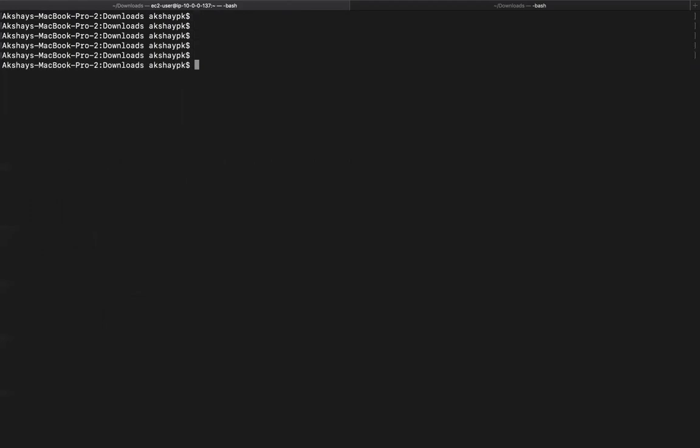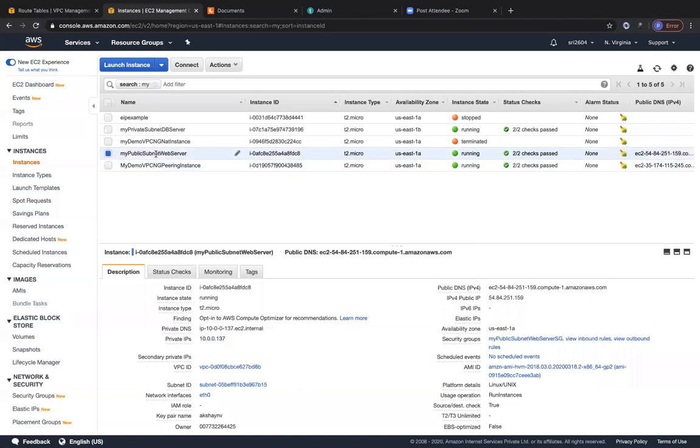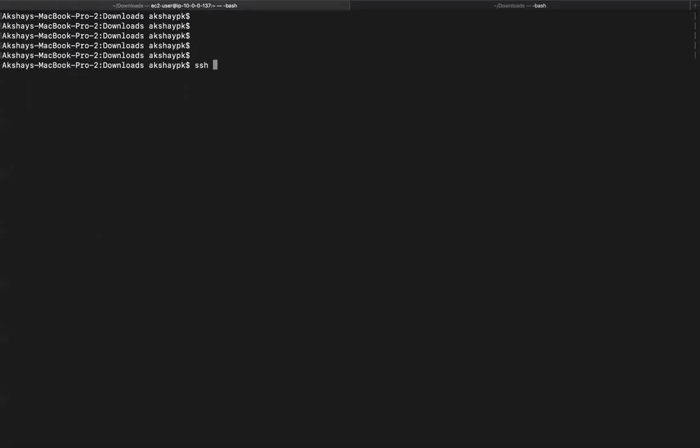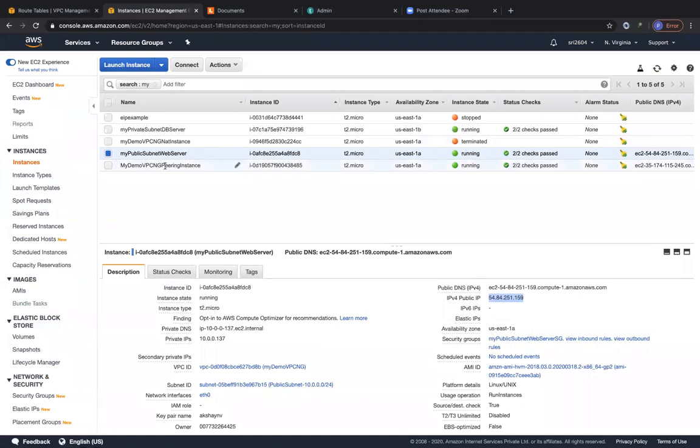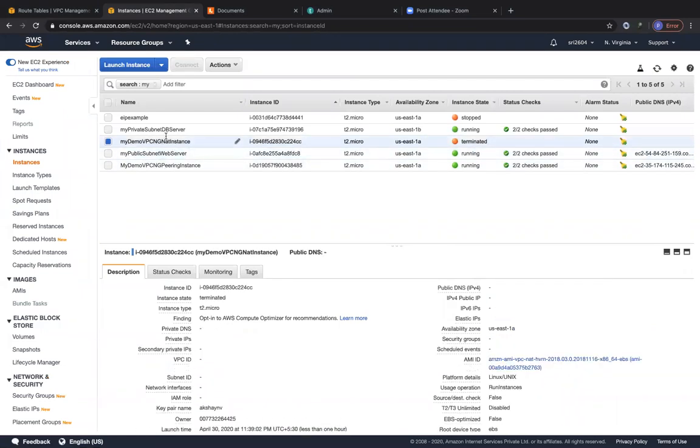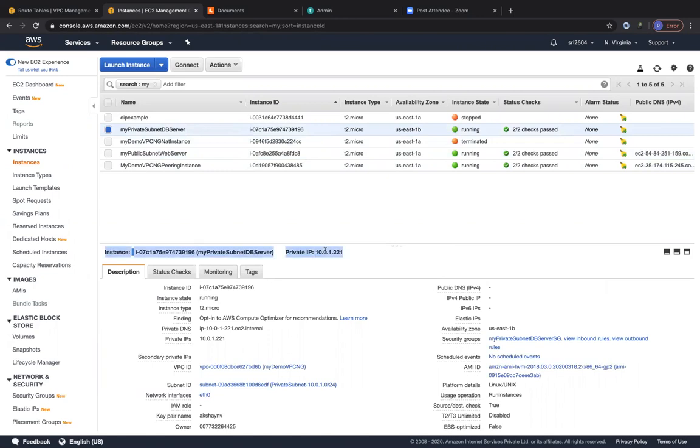Now we are going to jump into our public subnet web server that is residing within one VPC. We are going to use this public IP, so we do SSH EC2-user at public IP, and I'm going to specify my key pair, akshaynv.pem. So I'm within my public subnet server, and from this public subnet server, I'm going to go into my database subnet server, which is the DB server over here. It only has a private IP because it's sitting within the private subnet and doesn't have a public IP.